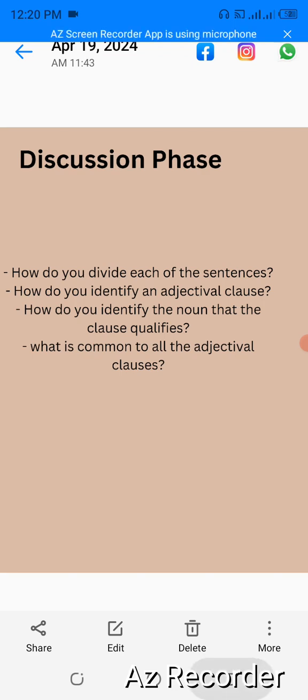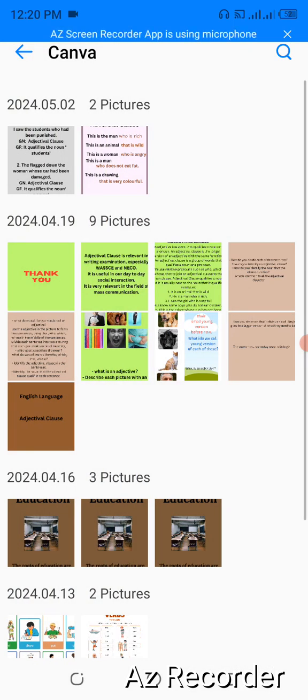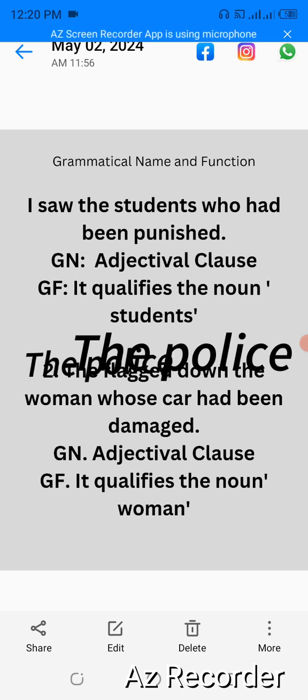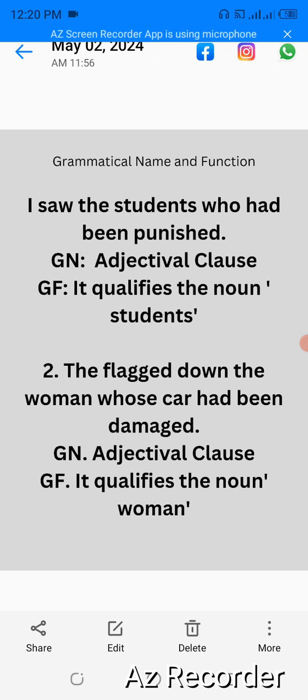So let's look at this as an exercise. We have, I saw the students who had been punished. Who had been punished? That is an adjectival clause. Then what is the function? What's the grammatical function? It qualifies the noun. What's the noun? Students.